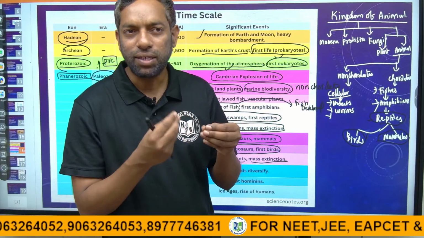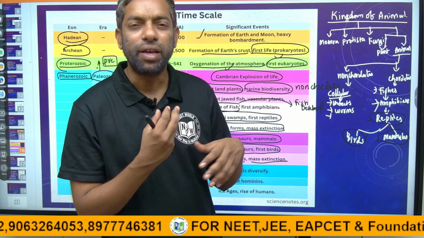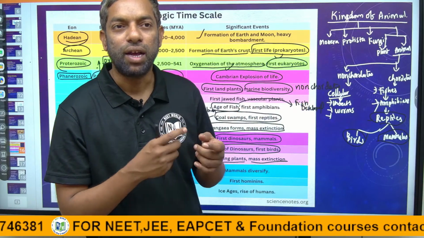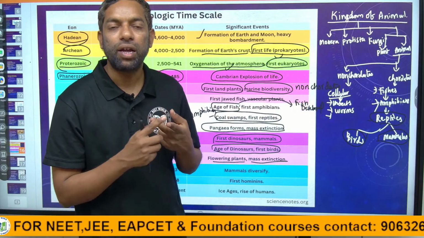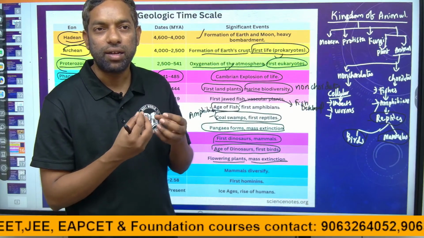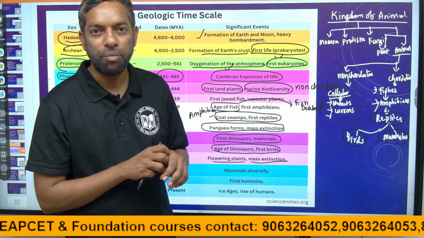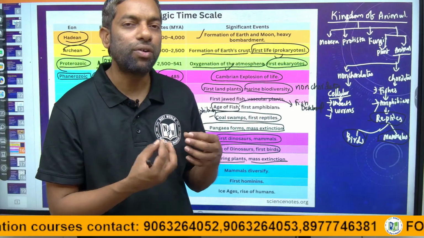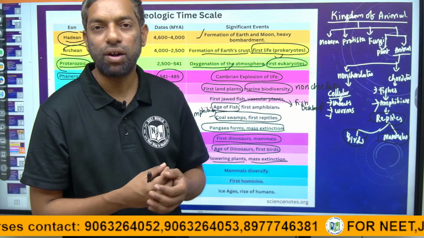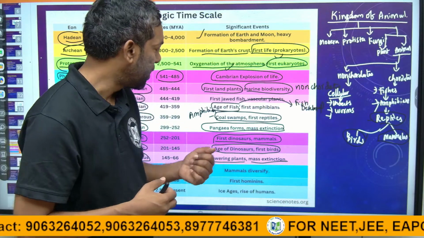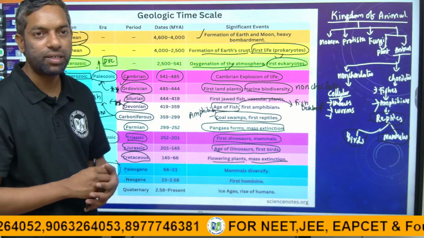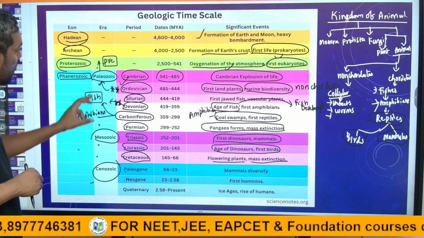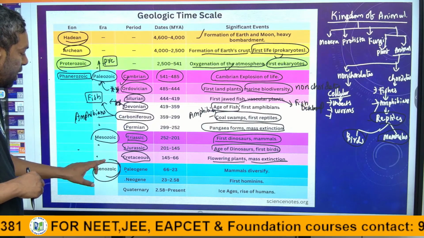So guys, how does mass extinction take place? There are natural disasters, huge natural disasters at that time, either heavy rain, drought, or earth slides. These kinds of disasters take place, and the species become completely extinct. That is mass extinction. Extinction means there is no species again. After that, there is another era, which is Cenozoic.